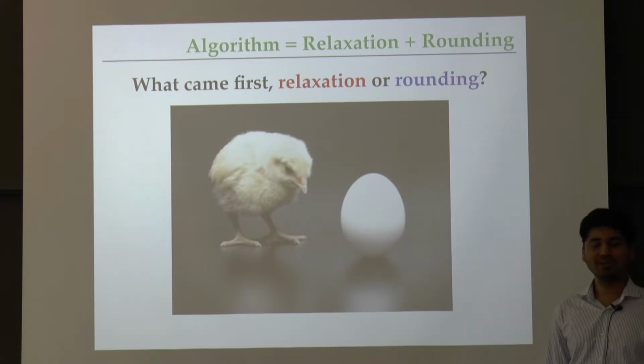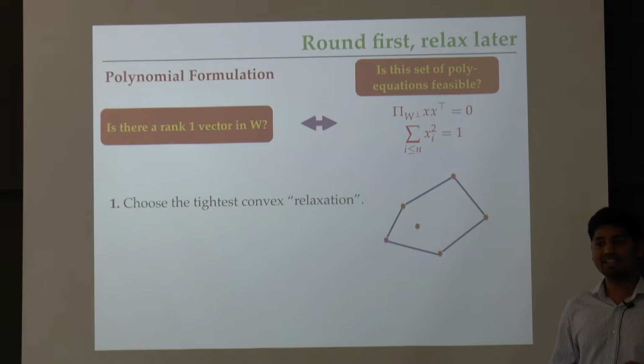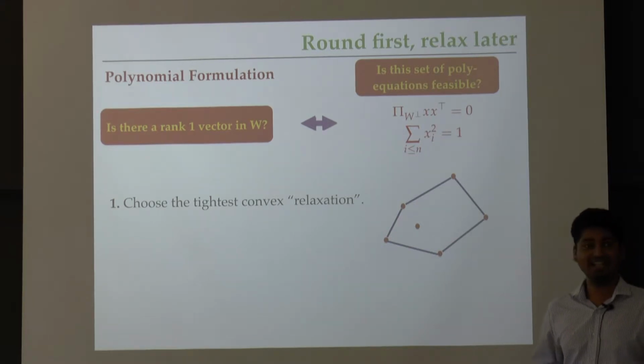Okay? So in order to compensate for this bias towards writing our results in the sequential order I wrote before, let me reverse the order, just to set the balance of things in the universe correct. So in this version, I'm going to design a rounding algorithm first and then develop a relaxation later. Let me describe what I mean by that.